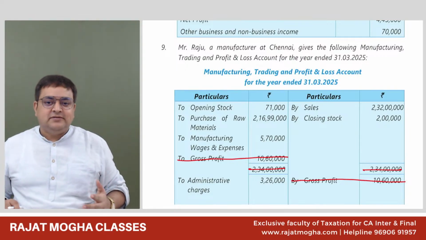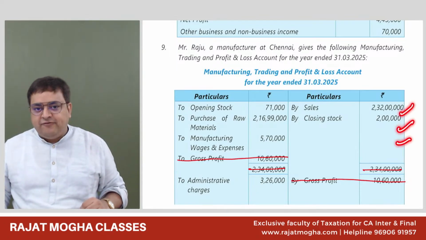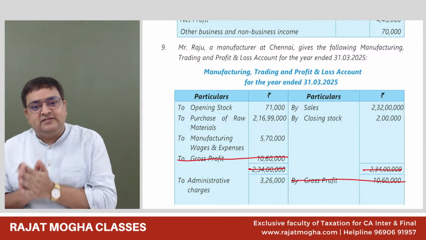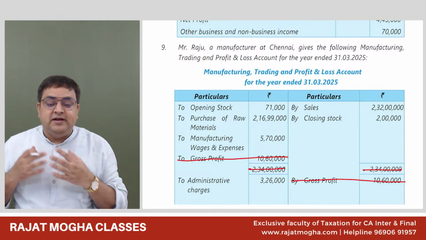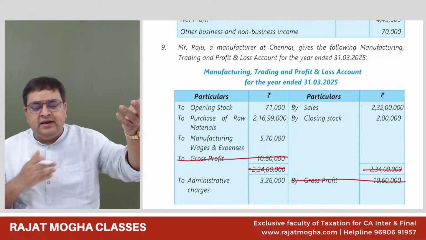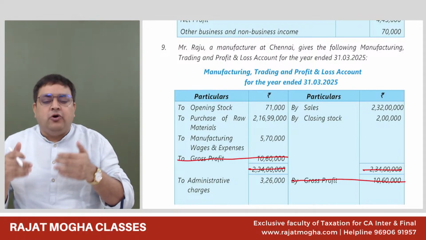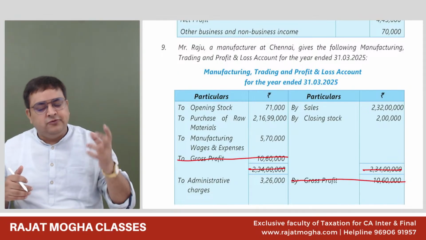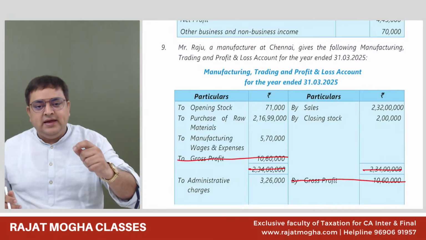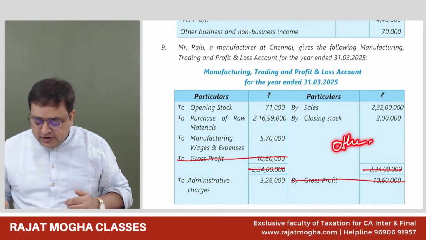The third step is, tell me the third step. Income side. We have to see our income side, right? If there is any income which is PGBP income, we are okay with it. But if there is any income which is of another head, let's say IFOS or capital gain, we will delete it from here. Why? Because just concentrate on your PGBP. Although this question is asking us to calculate other income also, we'll calculate that, but while computing PGBP, I'm focusing on PGBP. So any income which is not PGBP, just delete it from here. Either any income of another head or any income which is exempt.